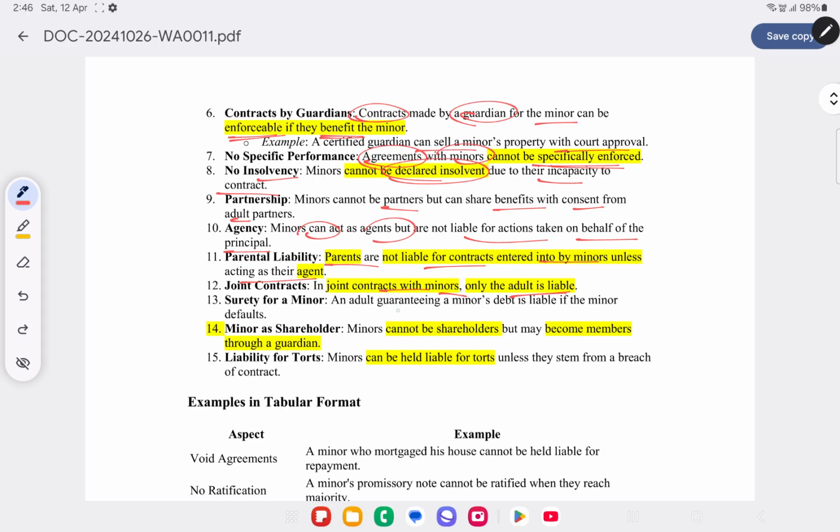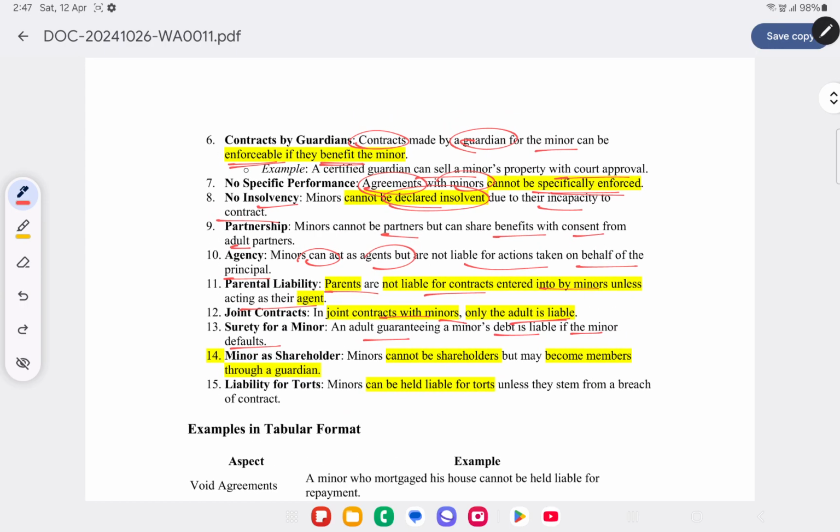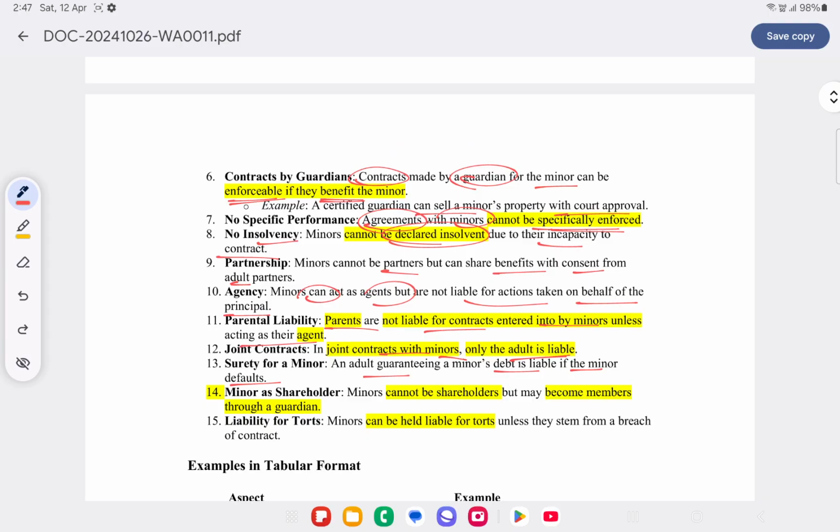Surety for minor. An adult who is guaranteeing a minor's debt is liable if the minor defaults. If any person is acting as surety for a minor, wherein the surety is an adult, then the surety will be held liable if the minor does not pay that amount.